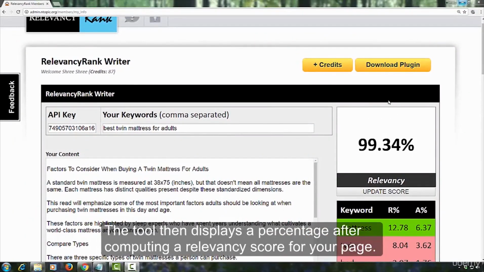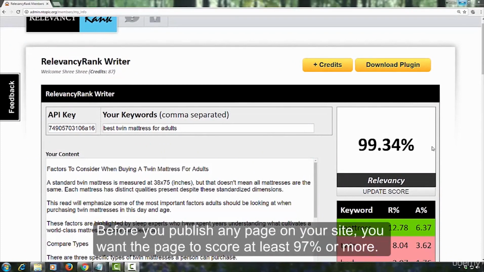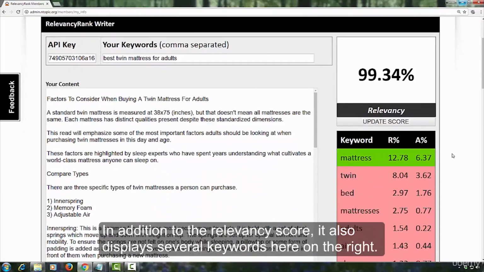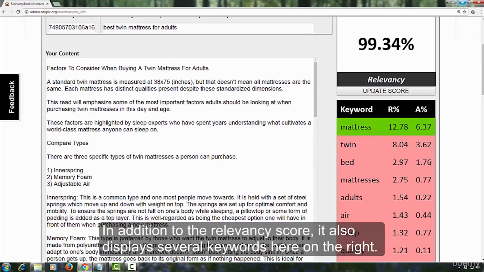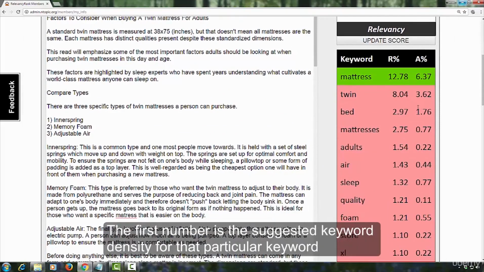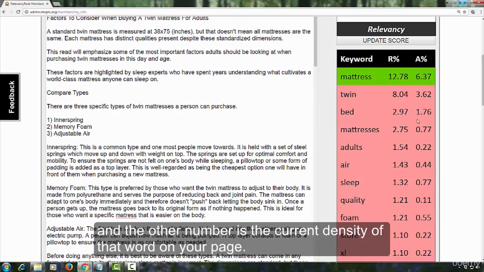The tool then displays a percentage after computing a relevancy score for your page. Before you publish any page on your site, you want the page to score at least 97% or more. In addition to the relevancy score, it also displays several keywords here on the right. Beside each keyword are two numbers. The first number is the suggested keyword density for that particular keyword, and the other number is the current density of that word on your page.